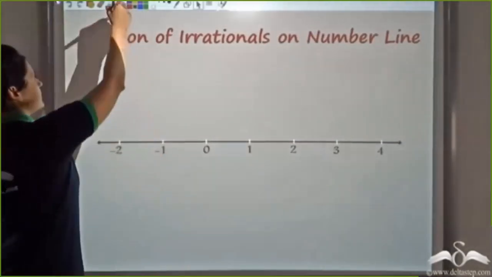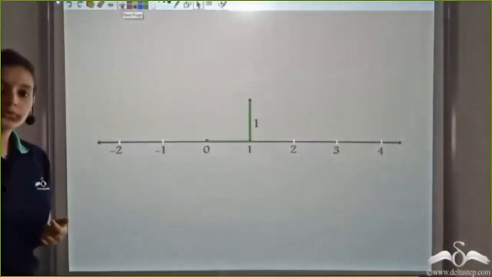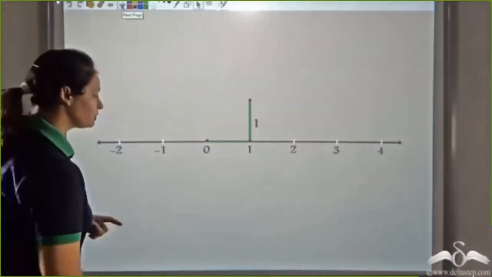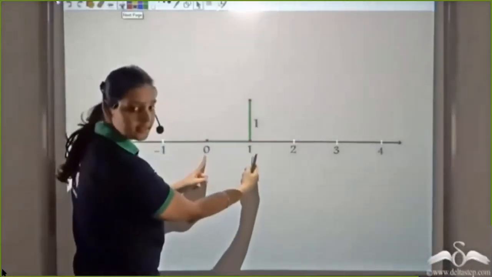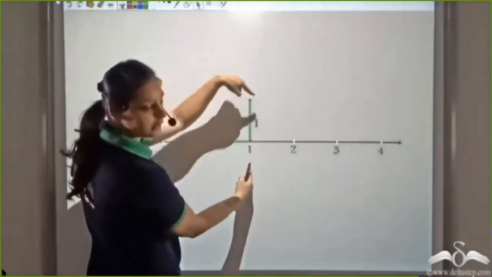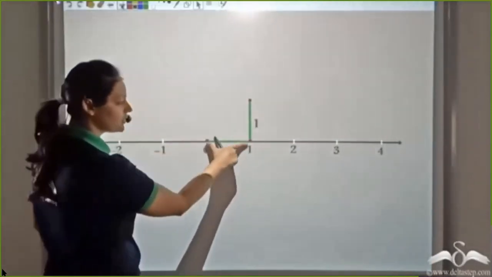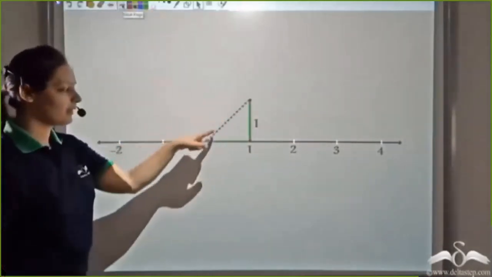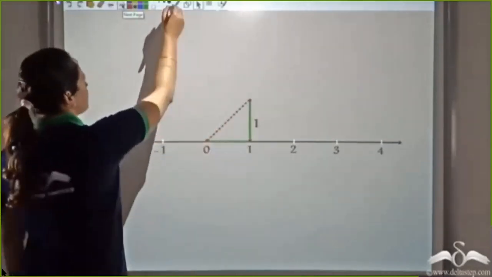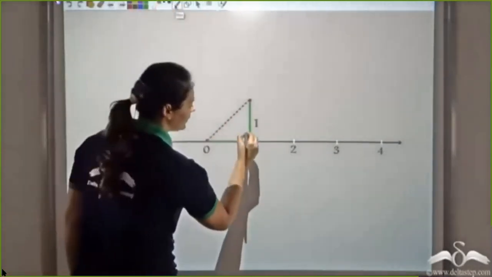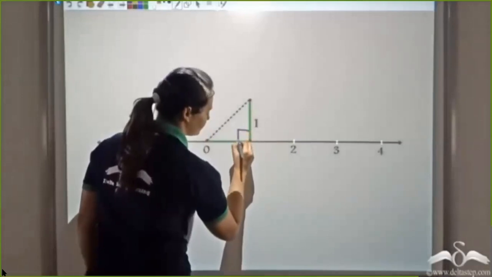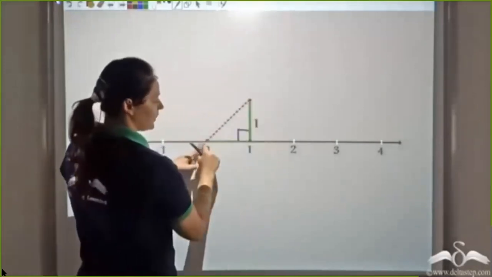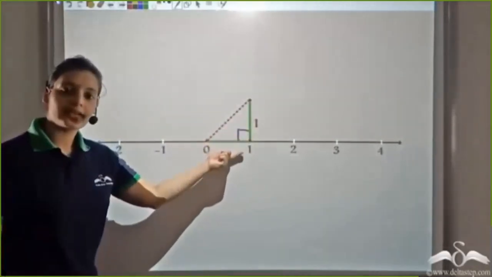So let's start with the irrational number root 2. We want to plot under root 2. We know that it's an irrational number. Now let's take a unit distance here and a unit distance vertically. This is 1, a unit distance, and this is also 1. Now if I join these two lines, I get a triangle. Not just that, I get a right angle triangle. Horizontal and vertical are at right angles, so I know I have a right angle triangle.